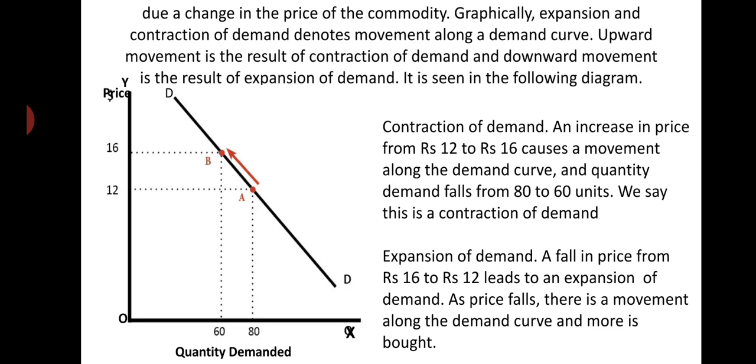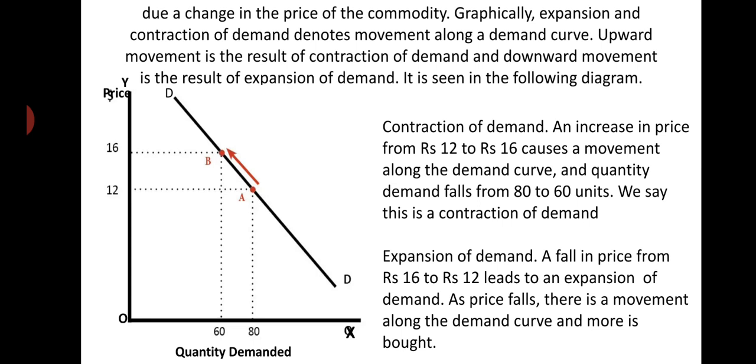Similarly, when there is downward movement along the demand curve from one point to a lower point, it is the result of expansion of demand. You see, here we have mentioned contraction of demand. An increase in price from rupees 12 to rupees 16 causes a movement along the demand curve, and quantity demanded falls from 80 units to 60 units. We say this is a contraction of demand, right? Due to a rise in price from rupees 12 to rupees 16, demand falls from 80 units to 60 units. So there is contraction of demand by 20 units, right?